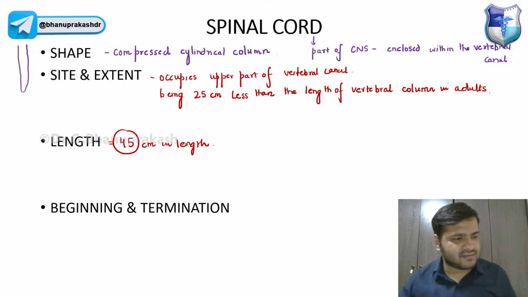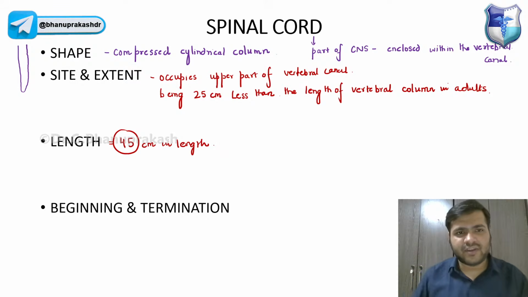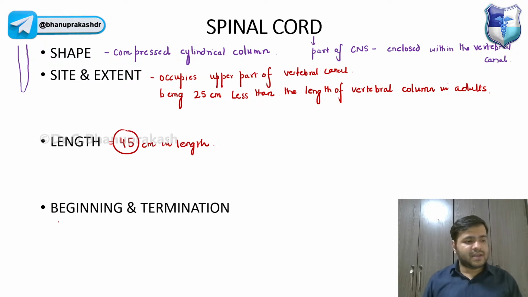We will be discussing this, guys, so absolutely no need to worry. Now, when I say the beginning of the spinal cord, some books say it is the lower part of the foramen magnum, but let me tell you: the vertebrae of our body, the cervical, thoracic, lumbar, sacral and coccygeal vertebrae, and the spinal cord have a differential growth, right?